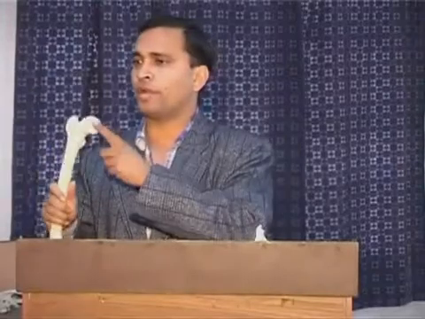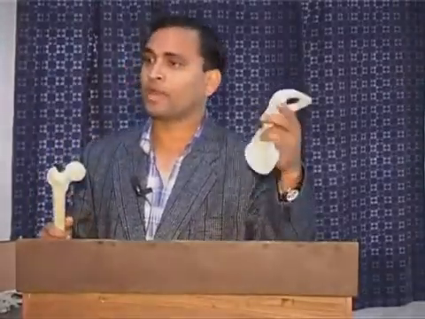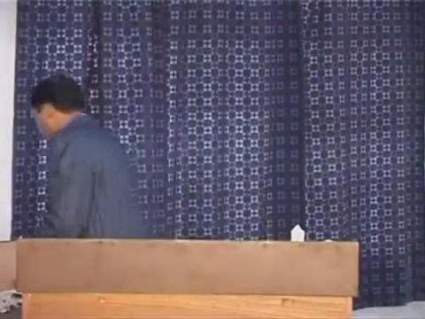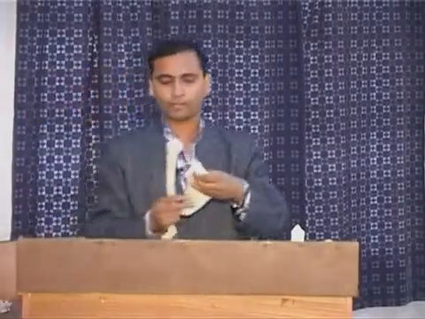At the shoulder joint, we have seen there is an approximation of the head of the humerus and the glenoid cavity of the scapula. But shoulder joint is not controlled by only one joint. There are a number of joints in the shoulder, and shoulder range of motion or shoulder movement is not only because of the glenohumeral joint. This is the joint, this is the humerus, and this is the scapula.